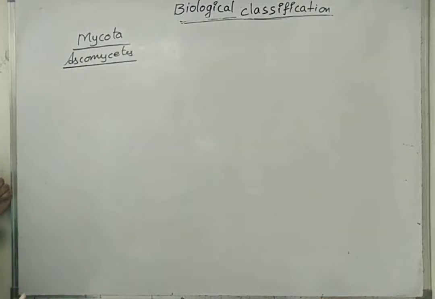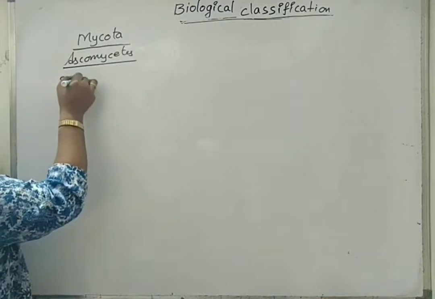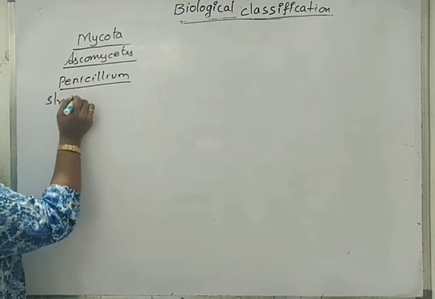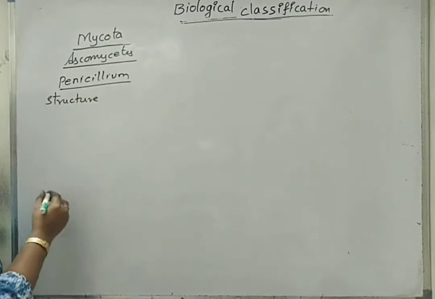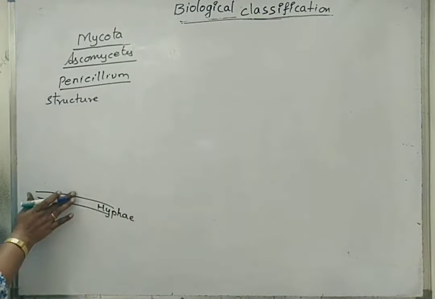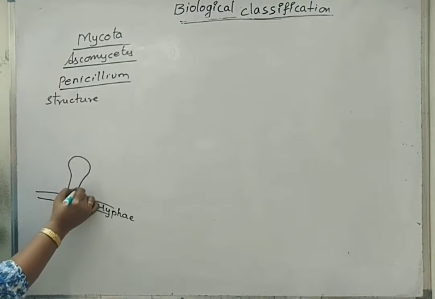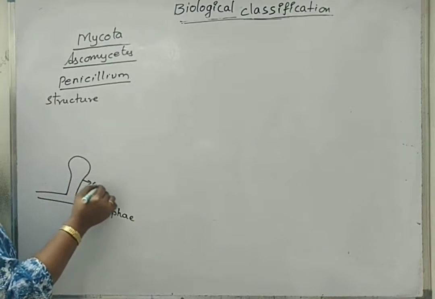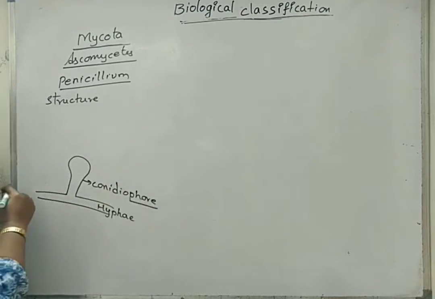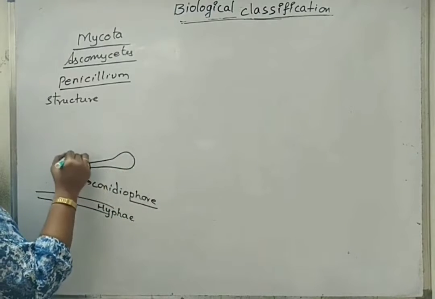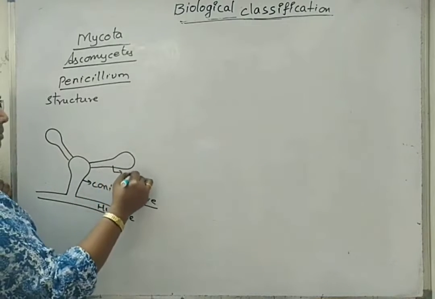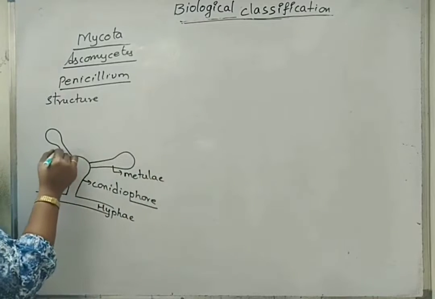Under Ascomycetes, we will see some diagrammatic representations of Penicillium and how the structure looks. Initially there will be hyphae. This hypha gives rise to a special structure called the conidiophore. The conidiophore bears other special structures called metulae.